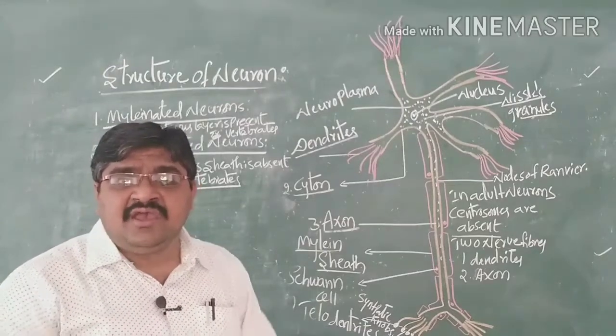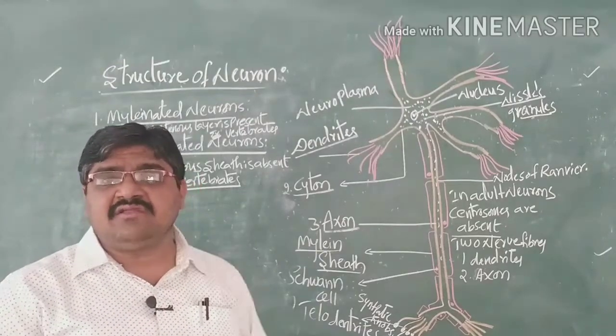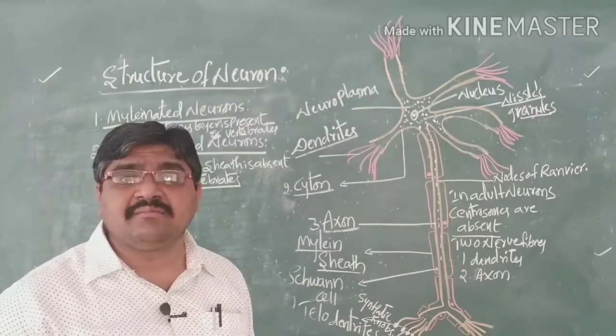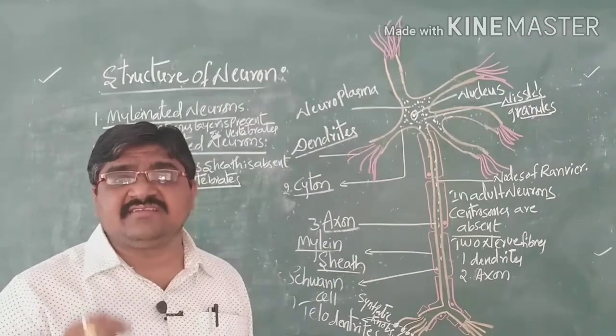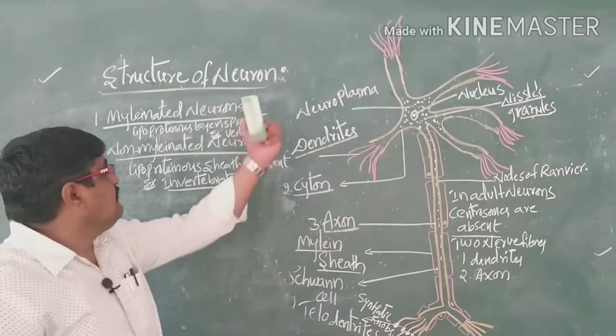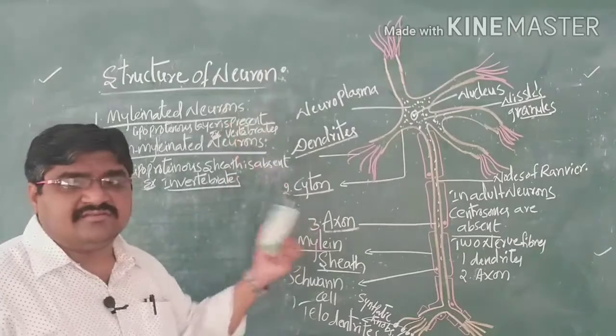For example, if anyone is pinched, within a fraction of a second we know it, so the response to the stimulus takes place within a fraction of a second. These types of neurons are called myelinated neurons.